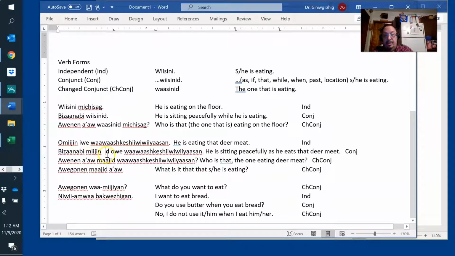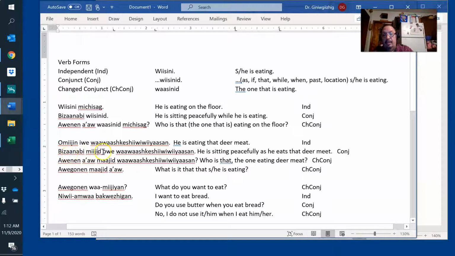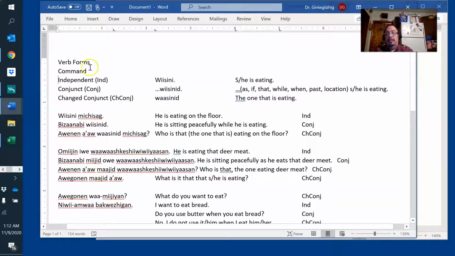But the rules we'll see later is that you take the N off, and for a conjunct form, you put he or she on the back. So this is conjunct and this is independent. Remember, conjunct has to be used in conjunction with the main clause, such as a command. Oh man, I didn't even put commands up here. So you can only command the person you're talking to. So you would say, we sine. It's a command. You eat.